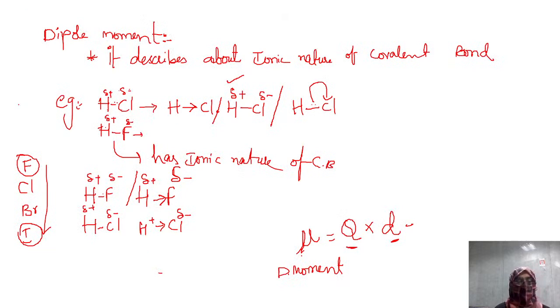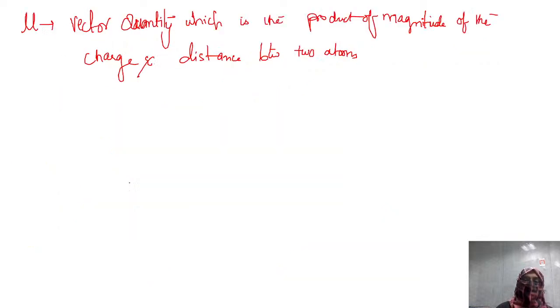So let's see HF and HCl. What do you think, whether the mu value will be more for HF or HCl? Absolutely, the answer is HF, because fluorine is most electronegative. That's why the charge magnitude will be more here. That means the Q value will be more, and then mu, the dipole moment, will be more. Hence, HF has more dipole moment, or is more ionic.